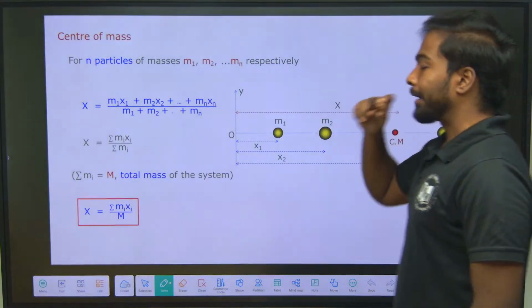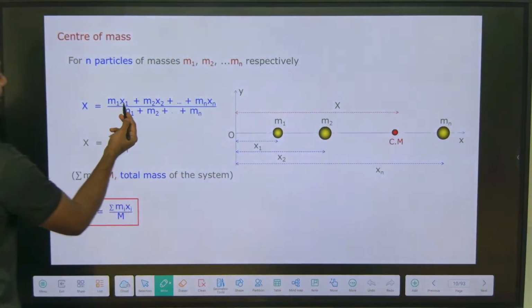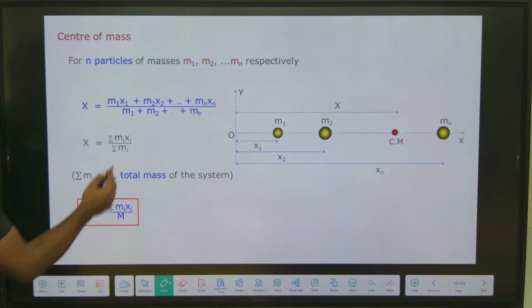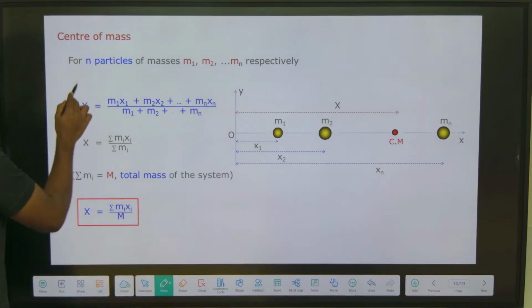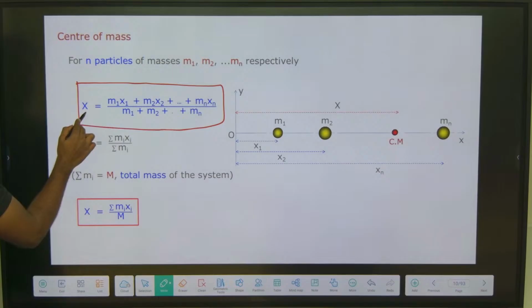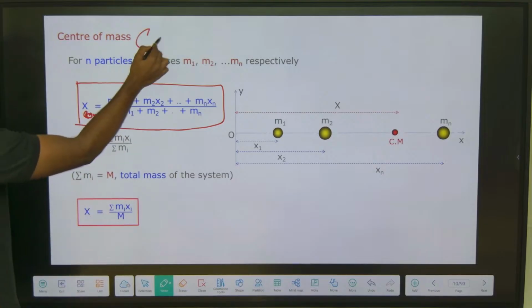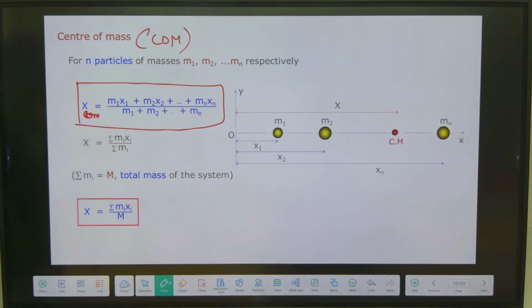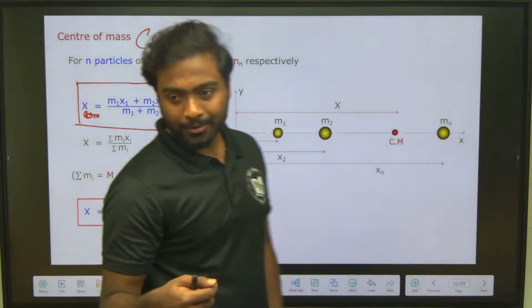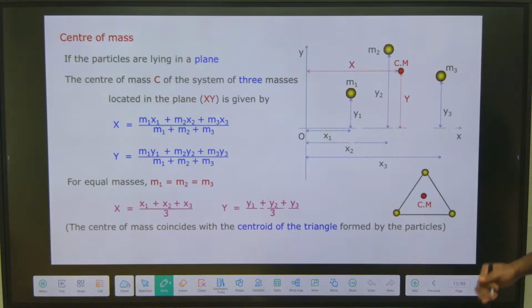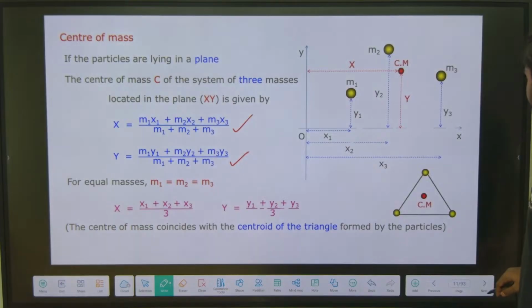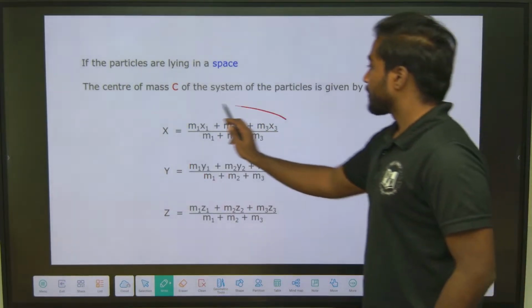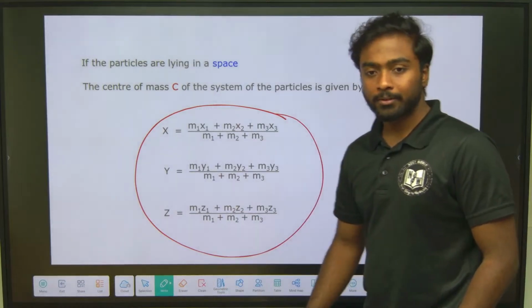So this is how we will write for the n number of masses: m1x1 plus m2x2 plus up to mn xn by m1 plus m2 plus up to mn. This is for n masses, n particles, x center of mass, COM. Similarly for the y-axis and similarly for the z-axis. So this is the y-axis we have written, this is the x-axis, and what about the z-axis? So these are the formulas we have noted, right?